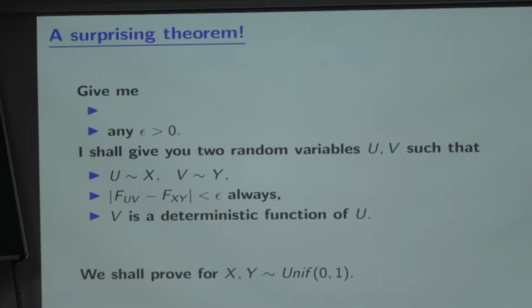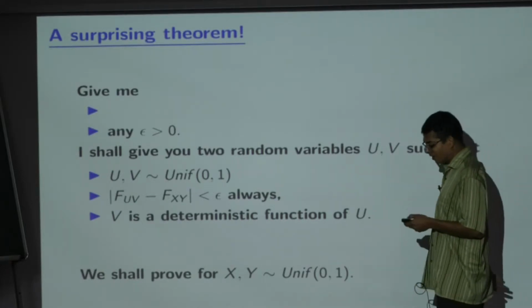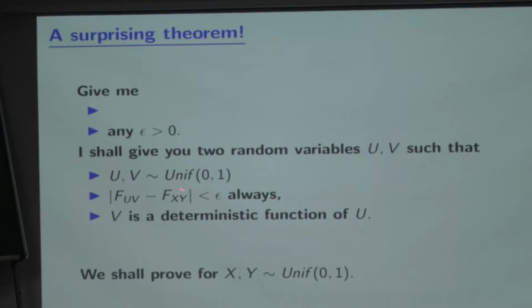You give me any epsilon greater than 0, then u, v both will be uniform 0, 1 because I am working with xy uniform 0, 1. And this step also simplifies because F_XY, the joint distribution function of uniform 0, 1, is just x times y. So this simplifies to this condition. For all x, y in 0, 1, F_UV(x, y), the joint CDF of uv, minus xy is less than epsilon. Whatever epsilon you give, I can make it uniformly close to that. So the two graphs you can never distinguish. And v is still a deterministic function of u. I am going to show this.